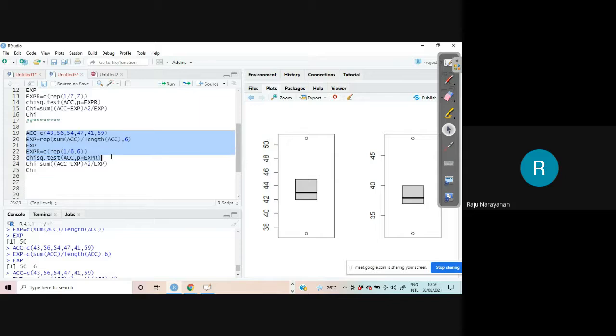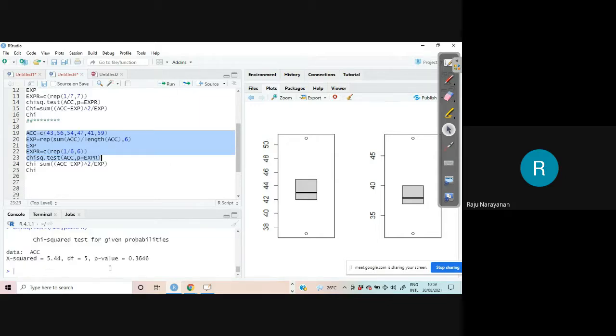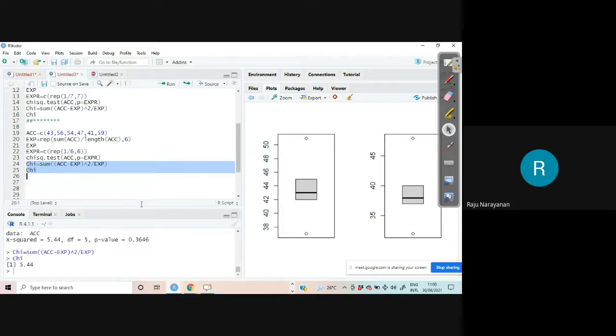If you do this one, you should get 5.44. P-value is 0.36. That means what? The differences are not significant. Okay. That means we can assume that the die is a true die. If you do this one also, you should get 5.44. That's all. This is chi-square test of goodness of fit.